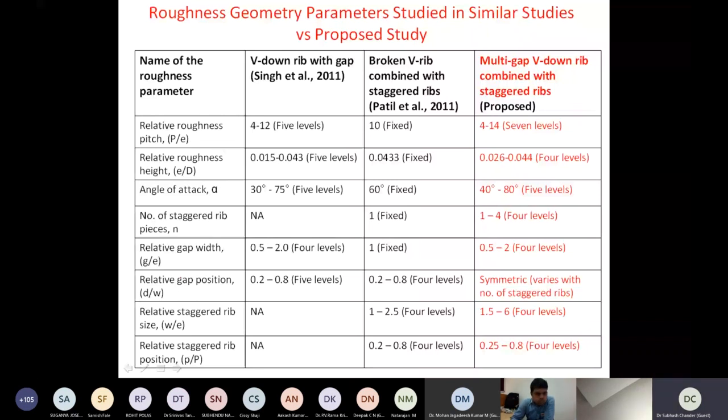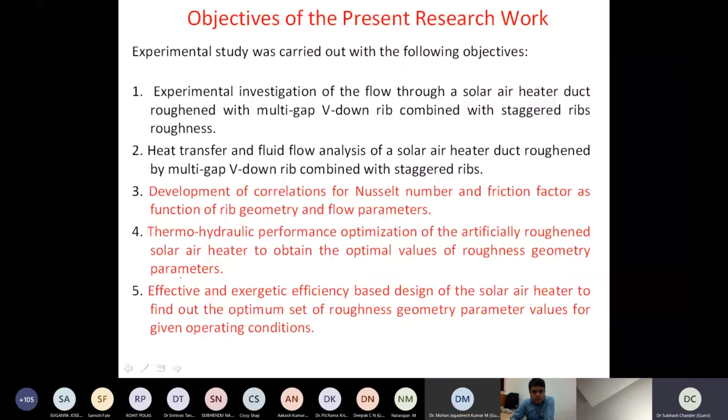There were many objectives associated with this study, but I'm going to discuss a few of them. We did an experimental study, right? I will give you a layout of how this experimental study was conducted. The study was on heat transfer and fluid flow analysis of a solar air heater duct roughened with multi-gap V-down ribs combined with staggered ribs. We did heat transfer analysis, but we did so many other things.